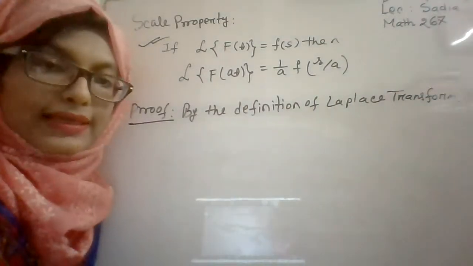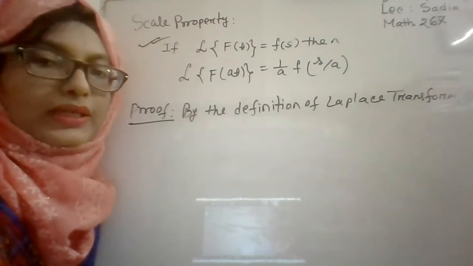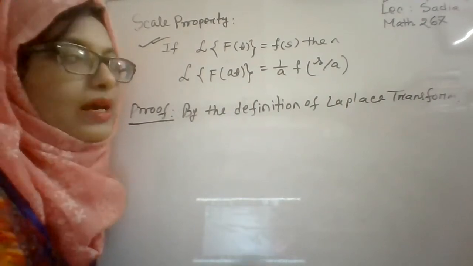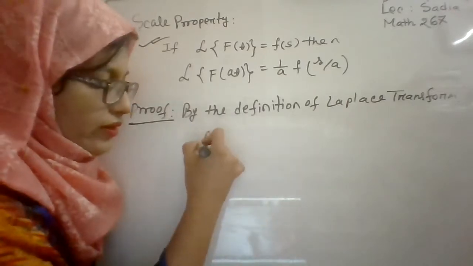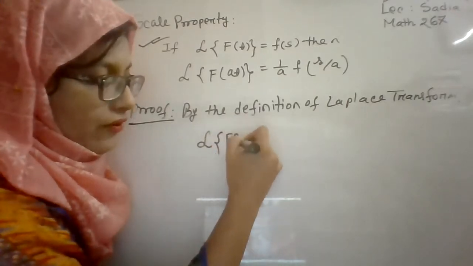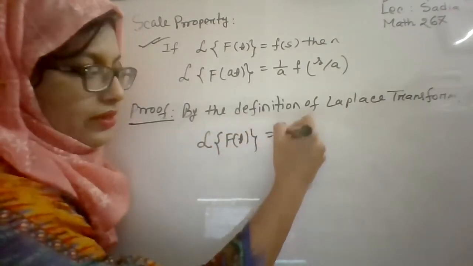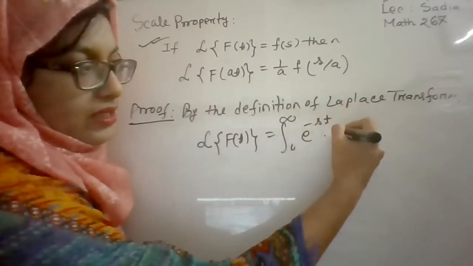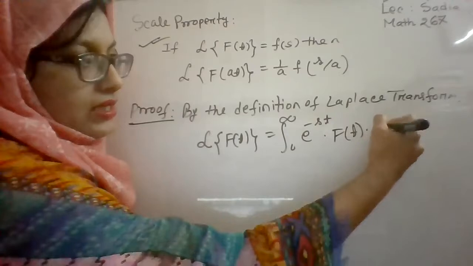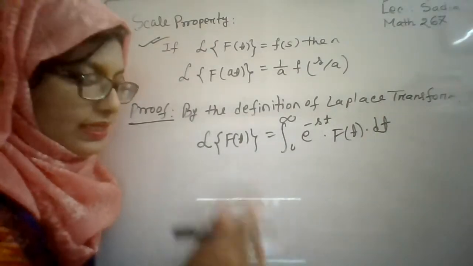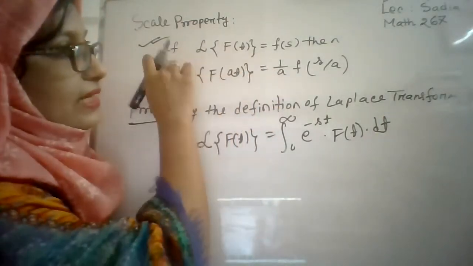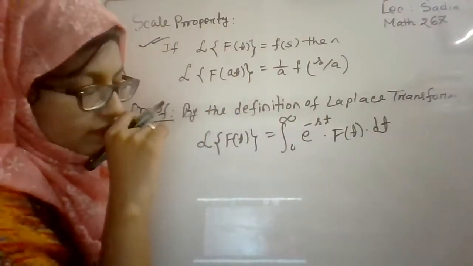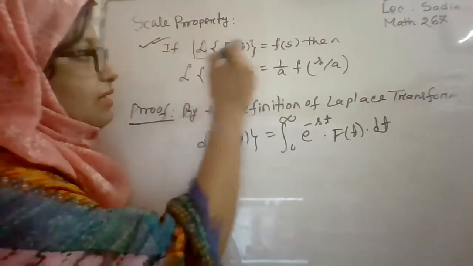For proving this scale property of Laplace transformation, at first we will consider the definition of Laplace transformation. All of you know that the definition of the Laplace transformation of f of t is the integral from 0 to infinity of e to the power minus st f of t dt. Here it is given that if the Laplace transformation of f of t is equal to F of s, that means this is our given condition.